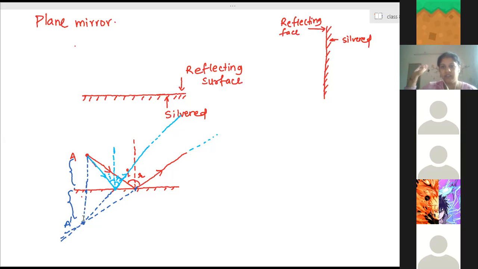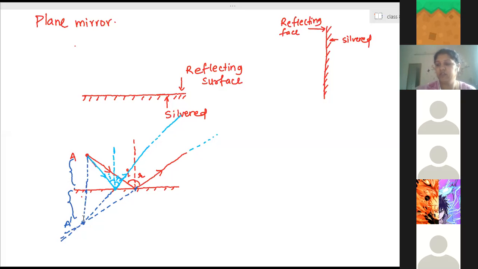Okay, behind means there is nothing behind the mirror. We cannot place anything to get it. It is always formed inside the mirror. That is the word we scientifically use: behind the mirror. Okay, now first draw this, then we will discuss the characteristics. For discussing characteristics, you need to know some definitions.